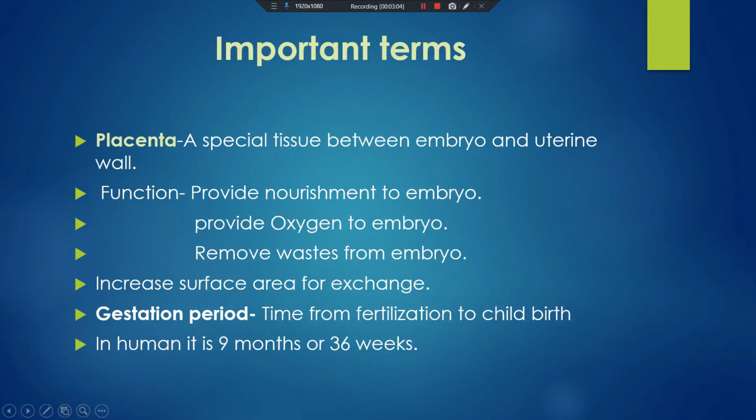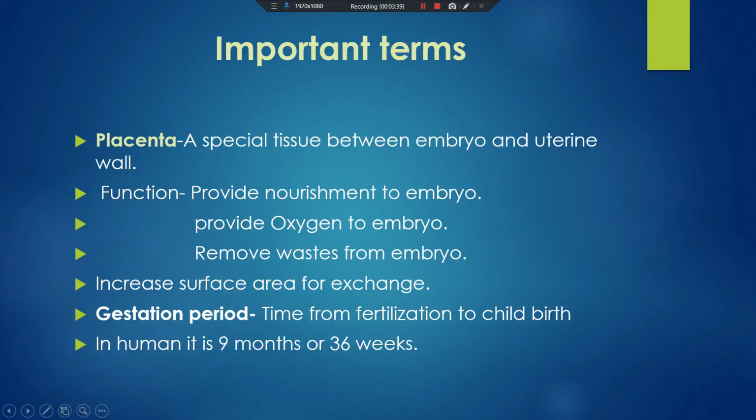The second function, it provides oxygen to the embryo, from the mother's blood to the embryo. Then another, the waste which is produced by the biochemical reactions in the embryo is removed from the embryo by the placenta. So these are the different functions carried out by the placenta. The villi are also present over there, and these also increase the surface area for exchange of these materials.